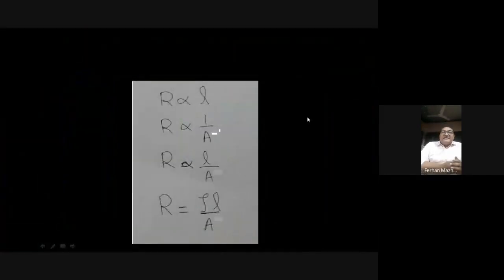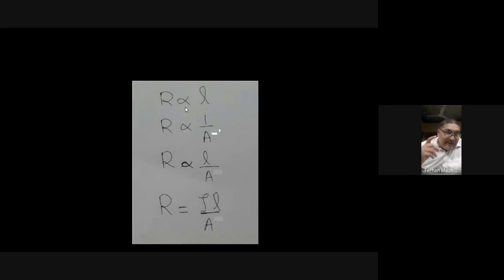So we were talking about how the resistance is inversely proportional to the cross-sectional area. If this is the conductor wire, this is its cross-sectional area.